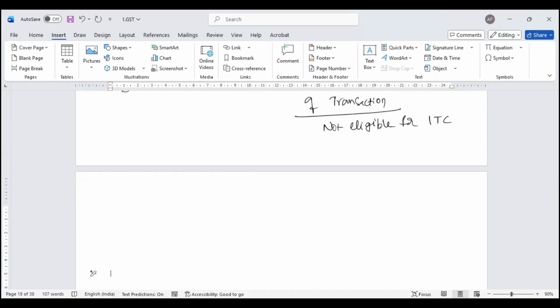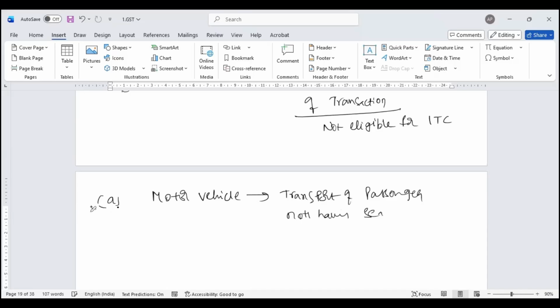Now, what is that? They have restricted. First category is your motor vehicle. Motor vehicle which is used for transportation of passengers, having seating capacity not more than 13, including driver.